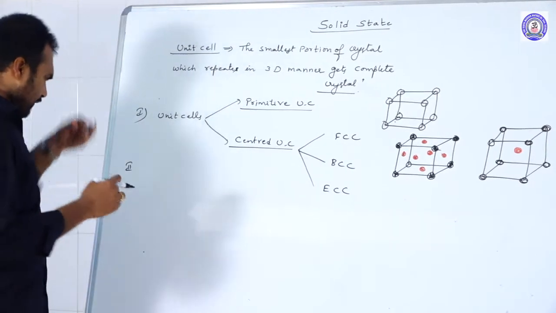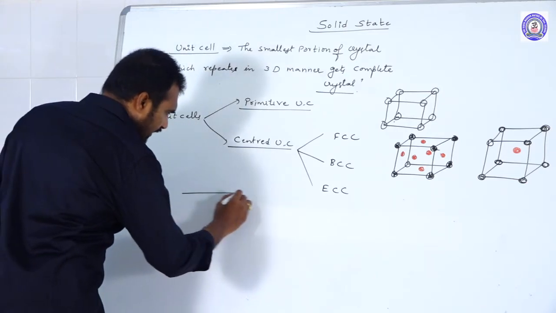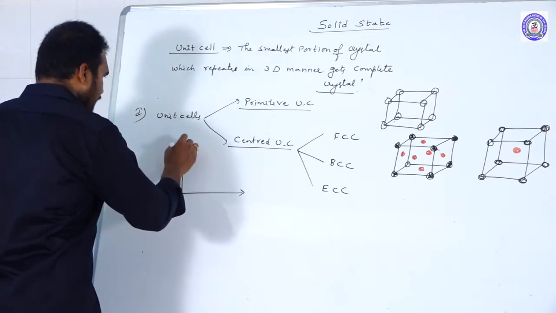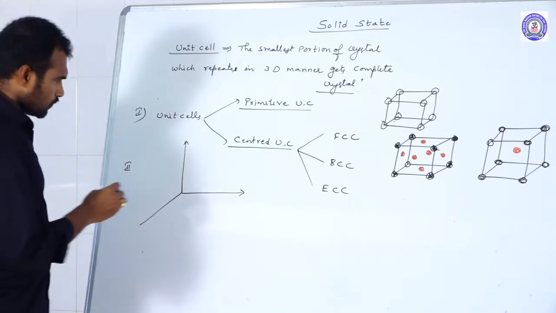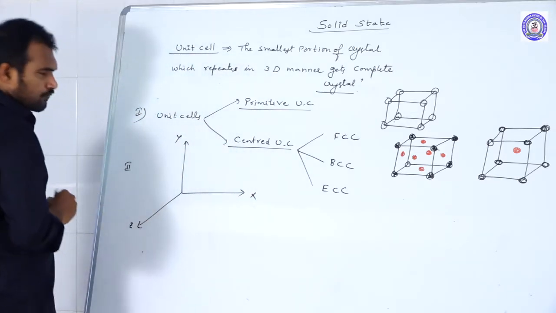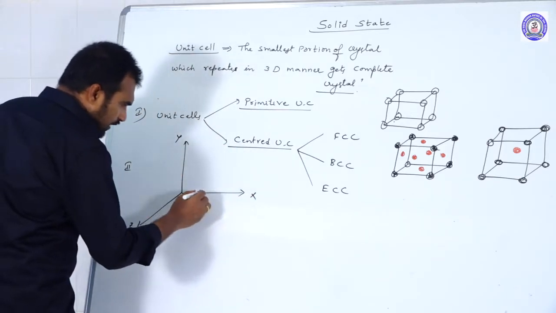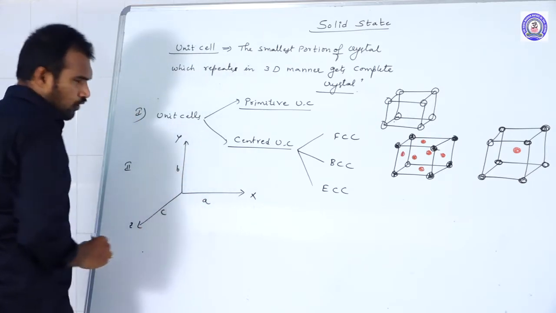Suppose you consider this is the x axis, y axis, and z axis. And the edge lengths are A, B, C you consider.